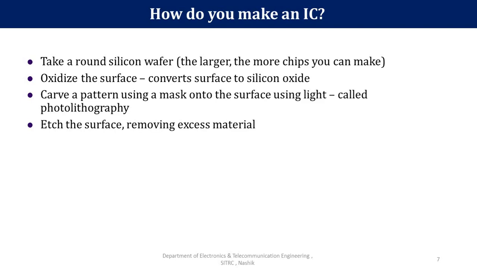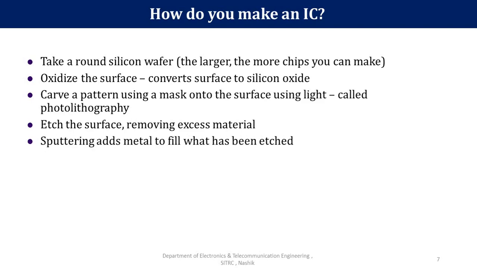To print a picture of the circuit, we have to use a mask, and by using that mask we can print the circuit on that chip, and that whole process is known as photolithography. After that we have to etch the surface, which removes the excess material from the surface.